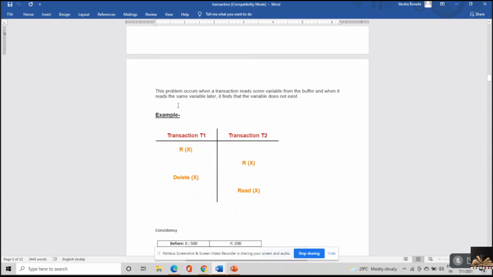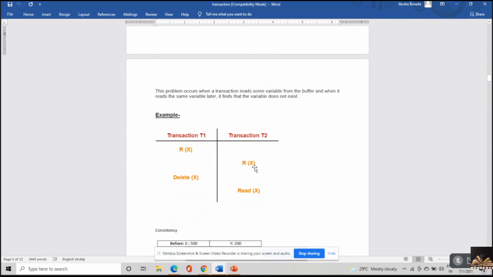Phantom read occurs when a transaction reads some value of a variable, and after some time, when it tries to read the same variable, that variable does not exist. Maybe another transaction removed or deleted it. Here, transaction T1 reads X. Then transaction T2 reads the value of X. The same value would be there because there's no write operation.